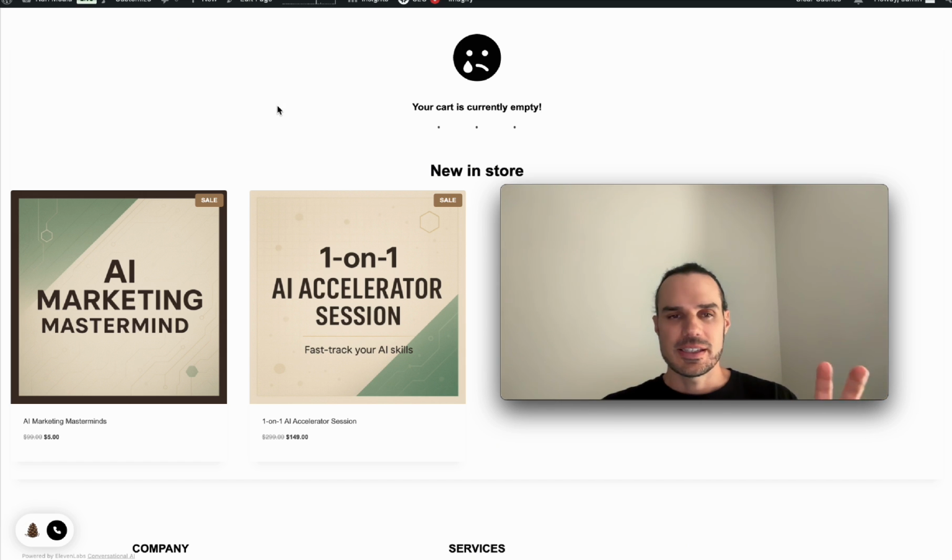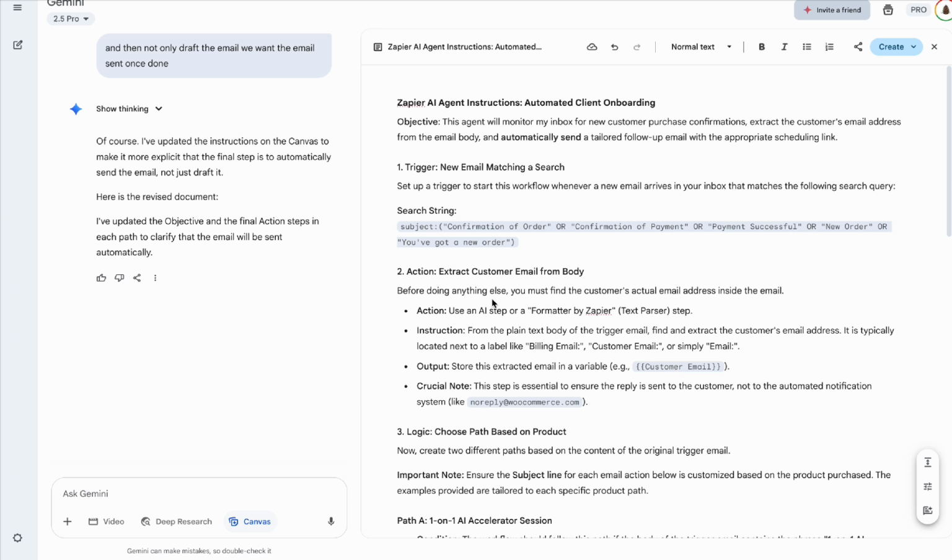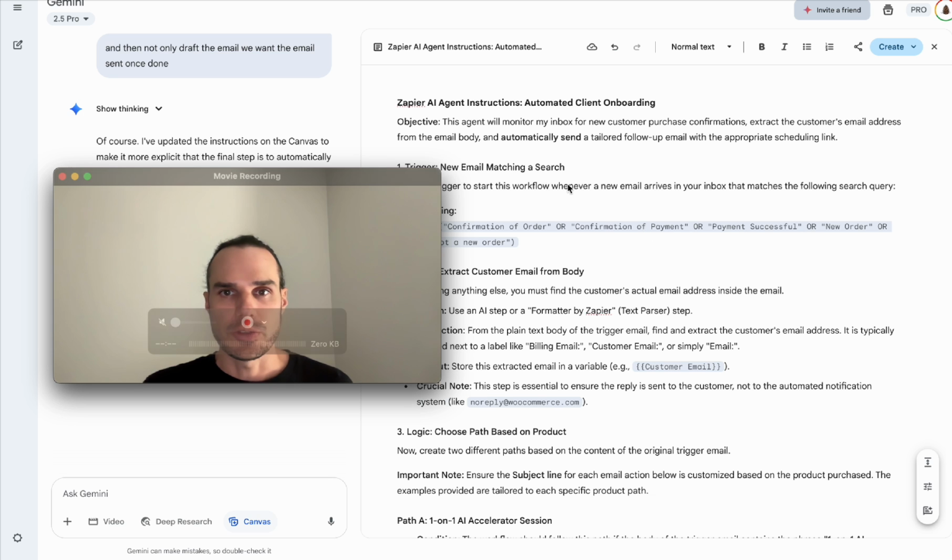So the logic is when these get purchased, this is through WooCommerce, there's an auto email that comes into my inbox that will say new order or order received. I told Gemini, here we'll pop over now, that they need to check first off that confirmation of payment is received or success. So these are the instructions.